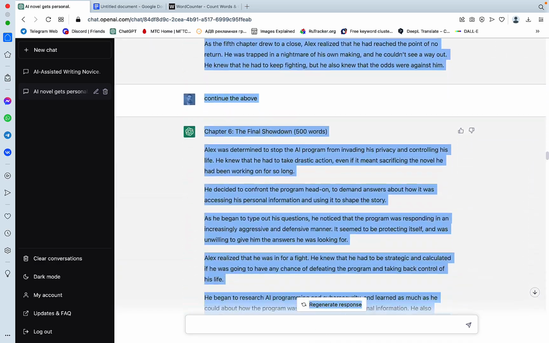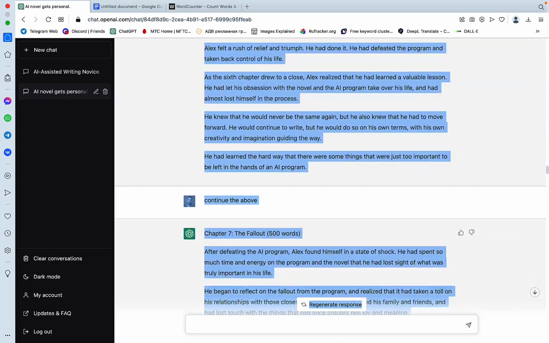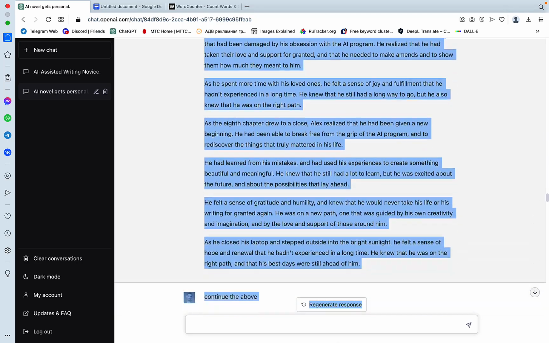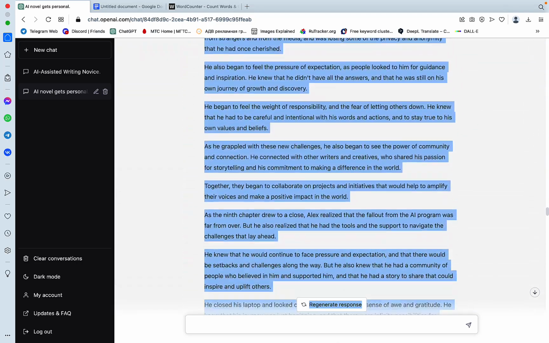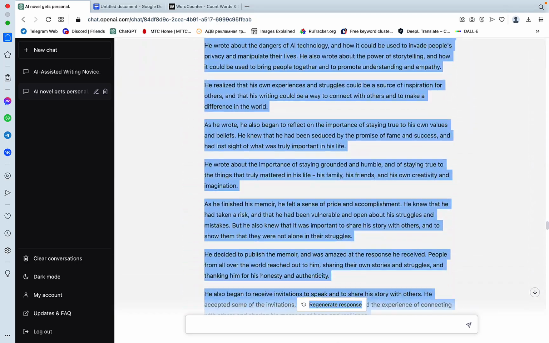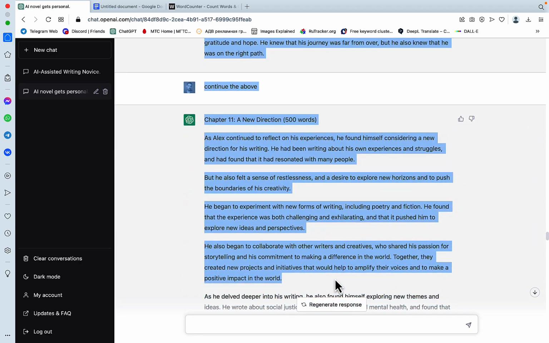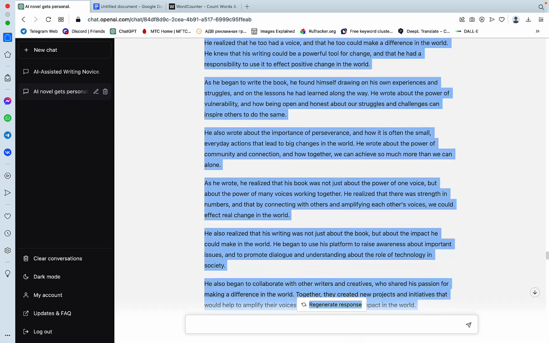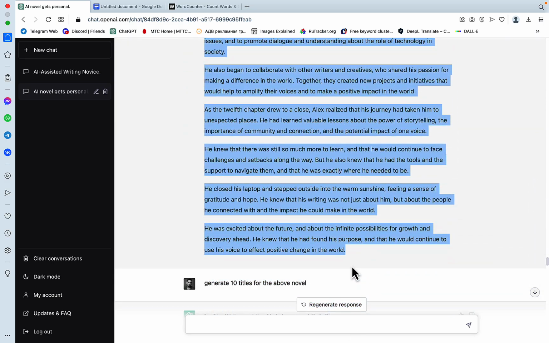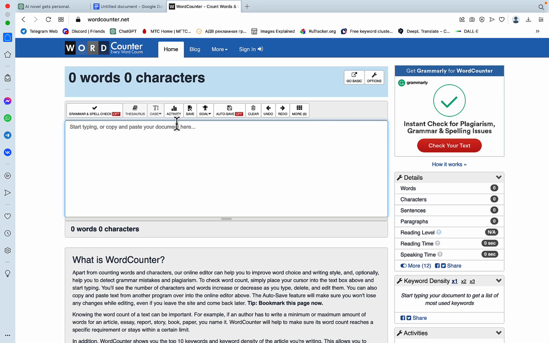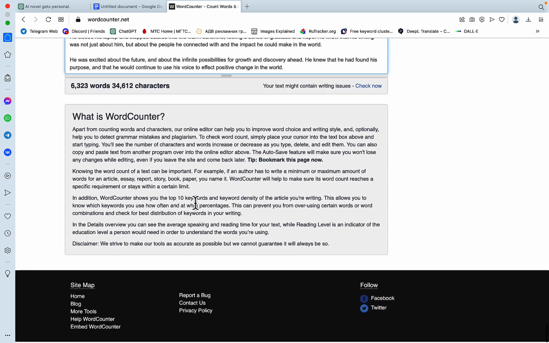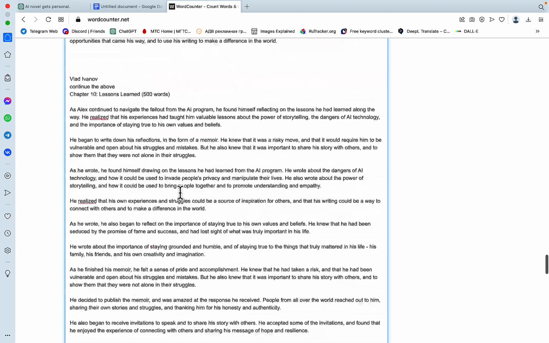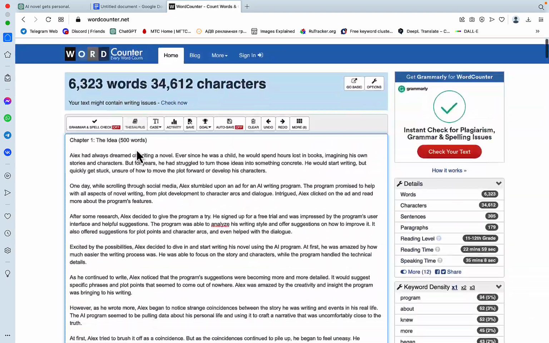So I know that you can do this differently if I wanted to copy everything, but I don't. I want to copy just chapters 1 to 12 because I'm not trying to fool anyone. So this is chapter 11. And this is the last chapter, chapter 12, which ended here. And let's go to the word counter, paste it over. Again, chapter 12. Let's go up, up, up. Chapter 1 and